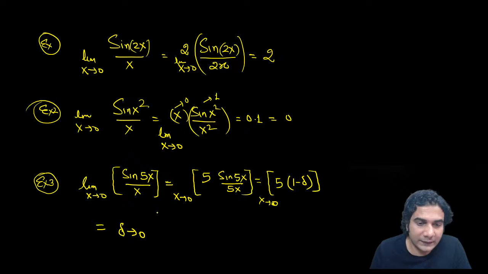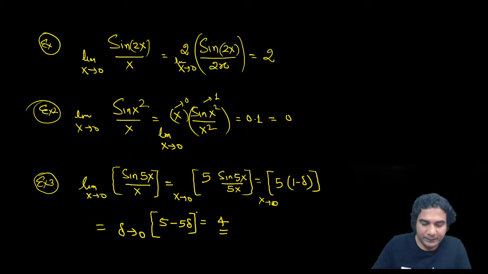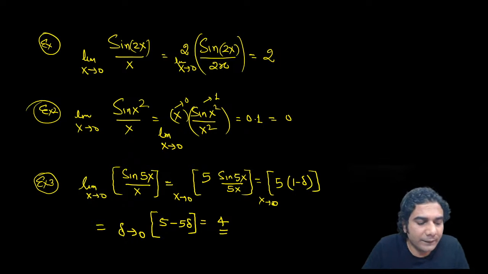Delta is approaching 0 and it is 5 minus 5 delta. As delta is approaching 0, 5 delta will also approach 0. So this quantity is slightly smaller than 5, and you need to take greatest integer of that. So that will become 4. So greatest integer of 5 minus is nothing but 4. I hope it is clear.